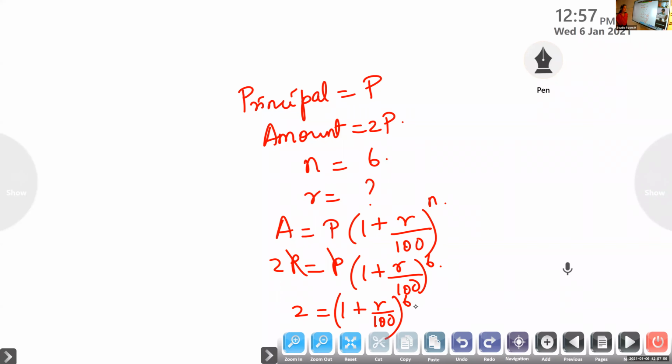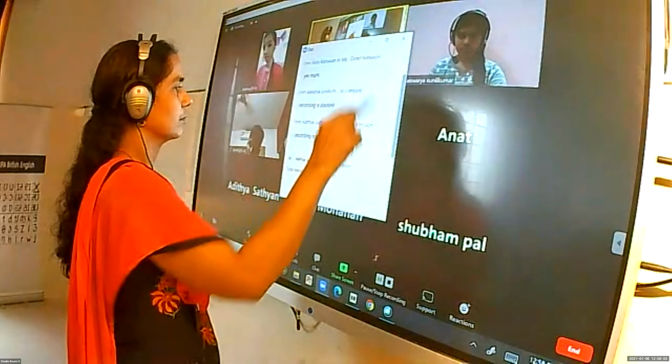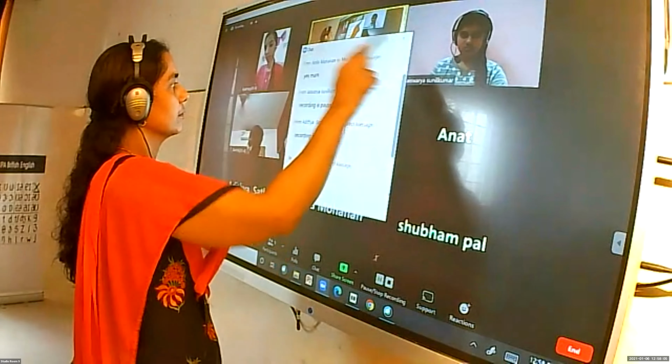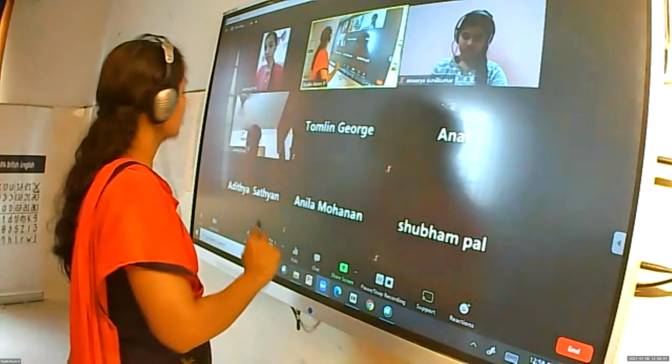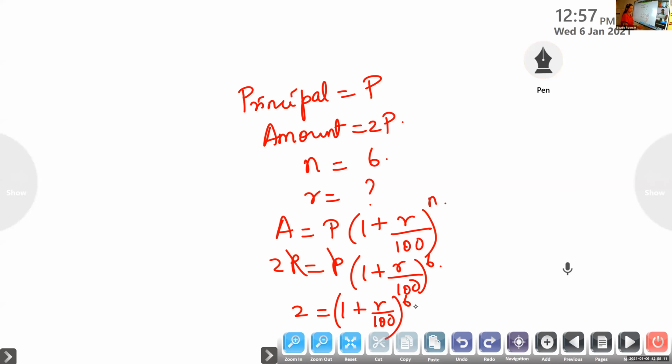Then how to find the value here? How will you find the value of R here?